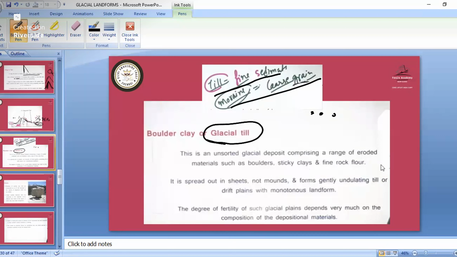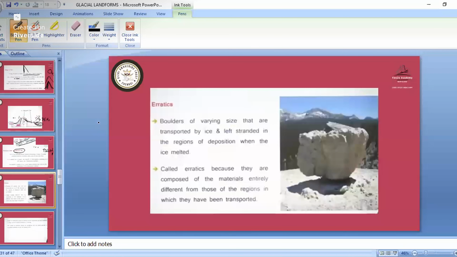As for the degree of fertility, in this till we have land which is more fertile. We have fertile land in the till part because it has broken into small parts. It has become like a soil. So this till is a fertile land. Till is a fine sediment and moraine is a coarse grain. So they are the depositional landforms. Remember that till and moraine are the depositional landforms. The till are fine sediments and moraine is the coarse grain. So see, erratics is what we will see next.